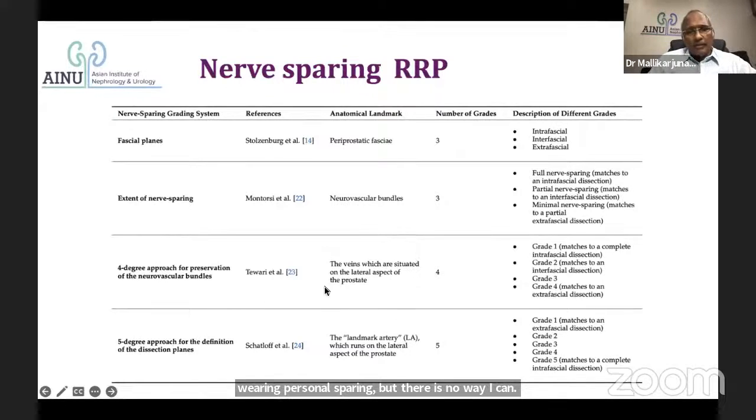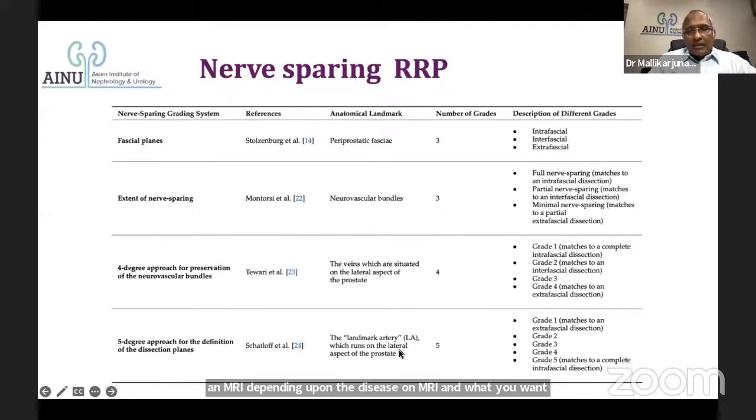And the third one is where Ash Tiwari has done it. Grade 1 matches to intrafascial, grade 2 matches to interfascial but in multiple planes, and then grade 3 and grade 4. Grade 4 is extrafascial, but between grade 2 and grade 3, there are many ways. That is incremental nerve sparing, depending upon the disease on MRI and what you want to plan preoperatively.